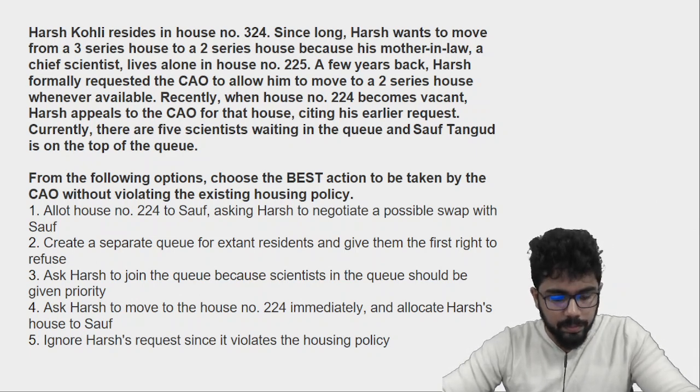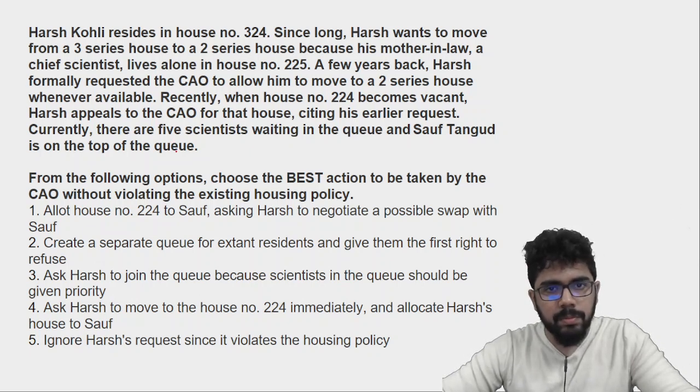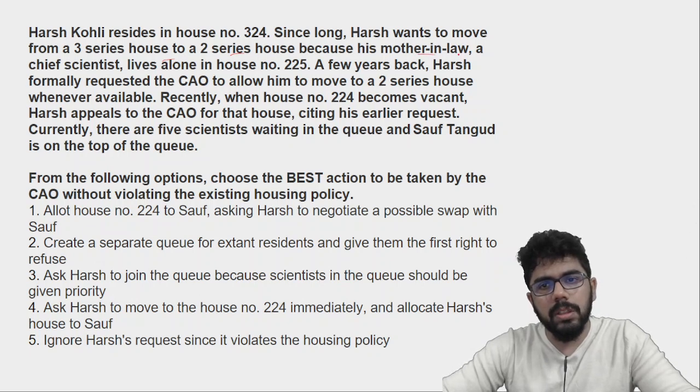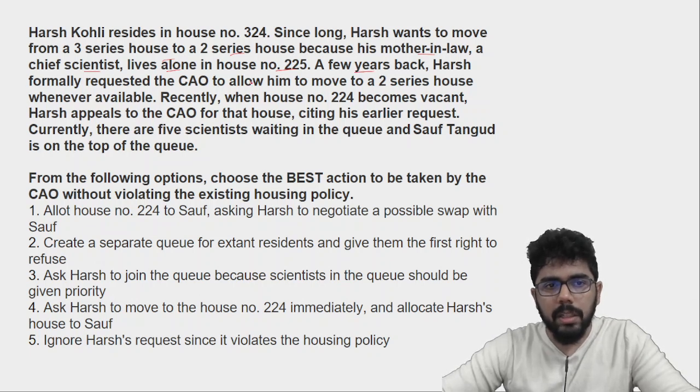हर्ष कोहली, okay. Harsh Kohli resides in house number 324 since long. Harsh wants to move from a 3 series house to a 2 series house because his mother-in-law, a chief scientist, lives alone in house number 225. A few years back Harsh formally requested the CEO to allow him to move to a 2 series house whenever available.